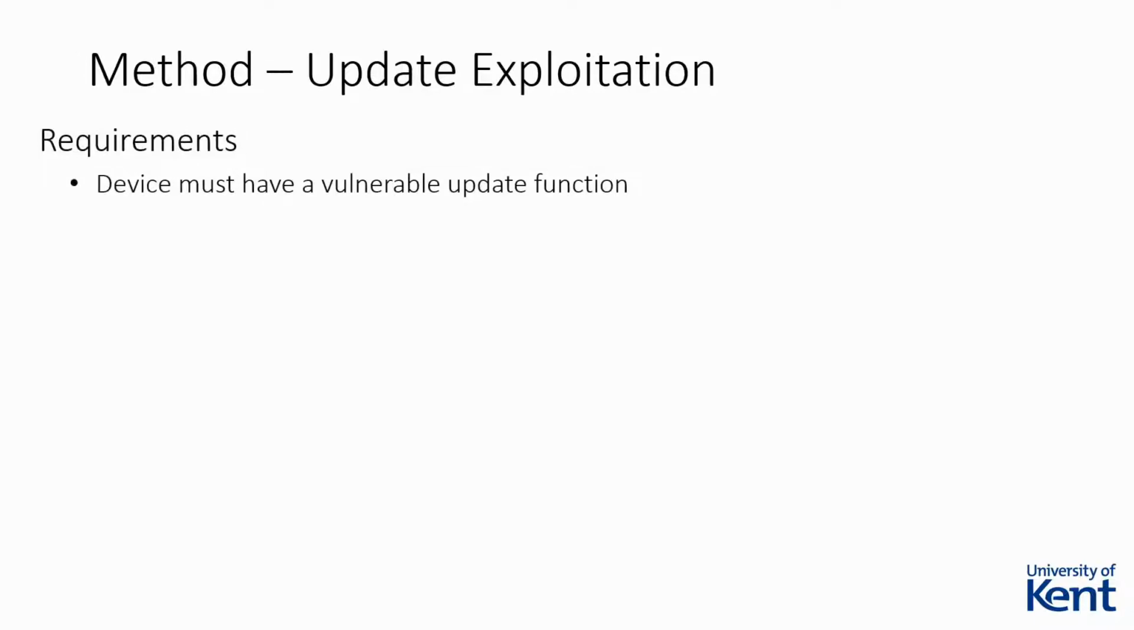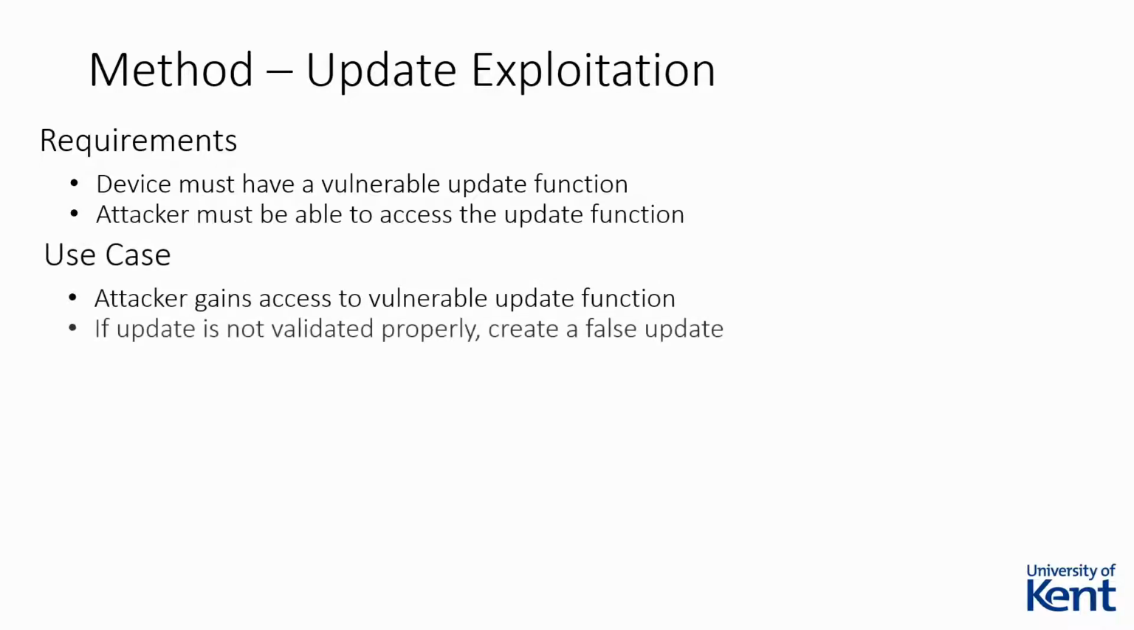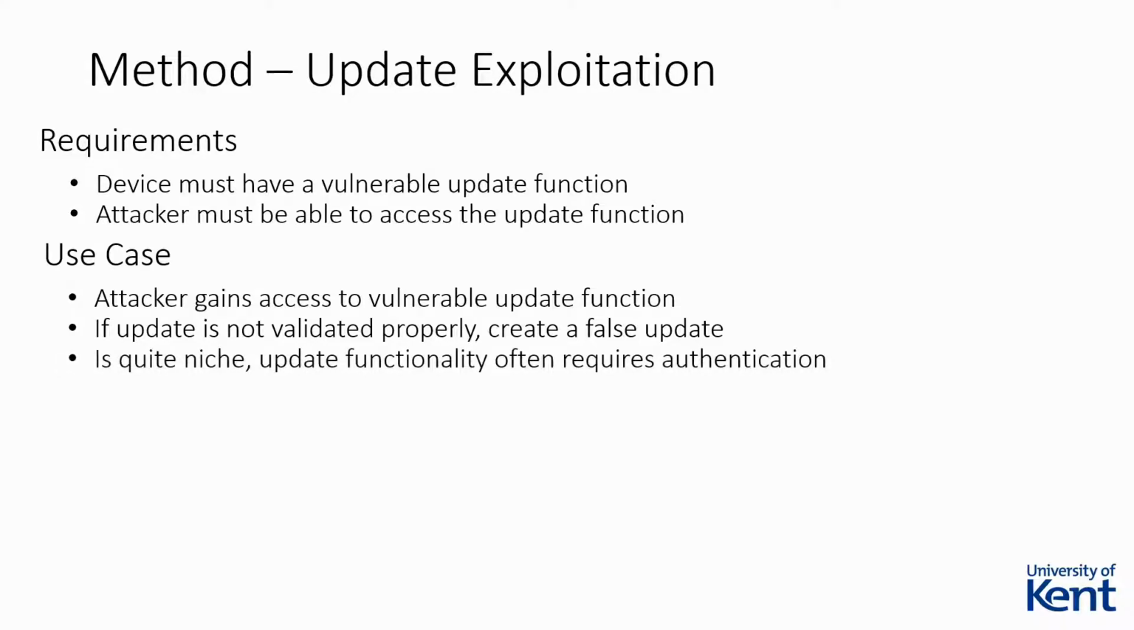In some cases, a device may implement a vulnerable update function. If an attacker gains access to such a function and updates are not sufficiently validated, the attacker may be able to forge a custom update with the malware included. They can then provide the fake update to the update process, which will replace the original firmware. This is, however, quite niche, as devices often require you to authenticate before being able to access the update function.